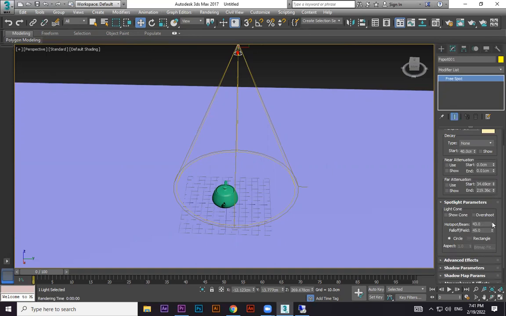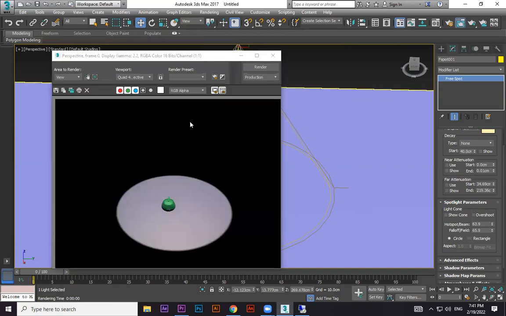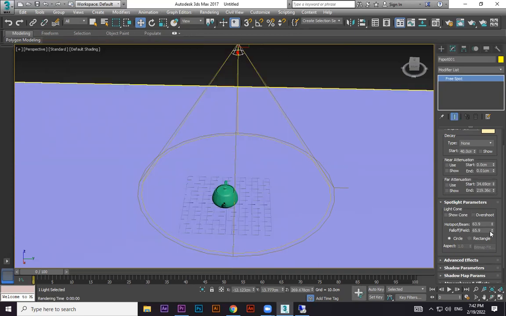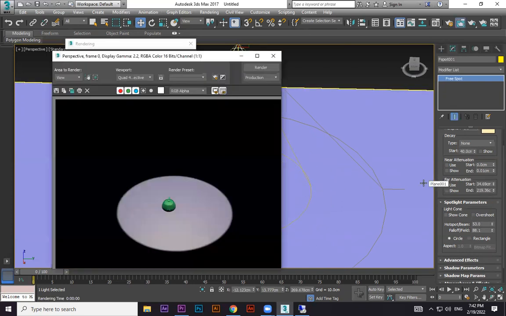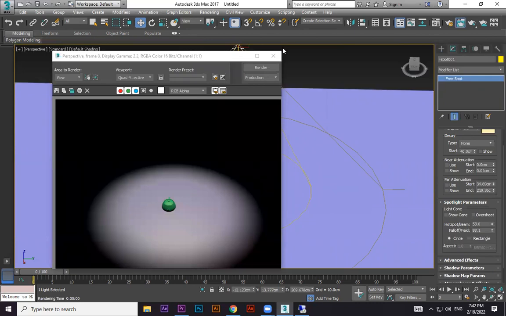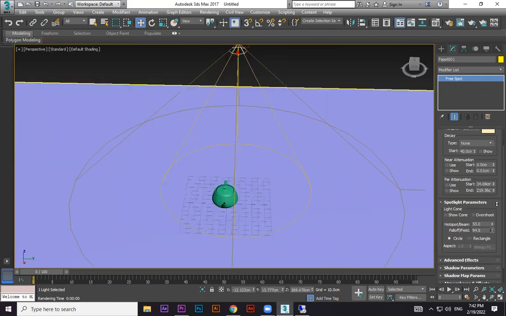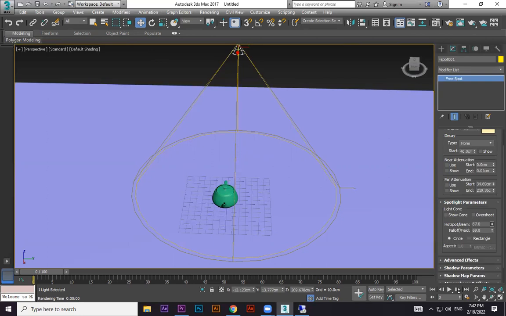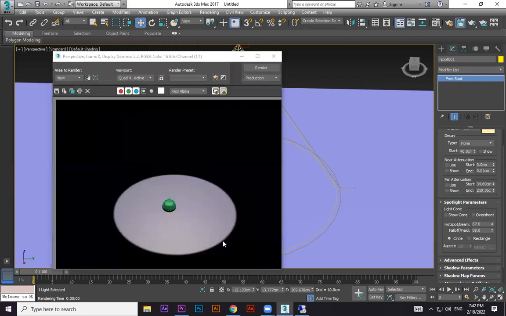Here, the hotspot beam is the border, till how much you need. So the border is bigger now. And the falloff angle, if I'm increasing or decreasing this one, there is a big difference between these two. So the border will become more smooth. If you want this sharp, both values should be near. This is 63. Of course, this also should be near, like 67, 69, so that difference will be there. Because the border will be light and smooth over there, but still you can get it sharp.